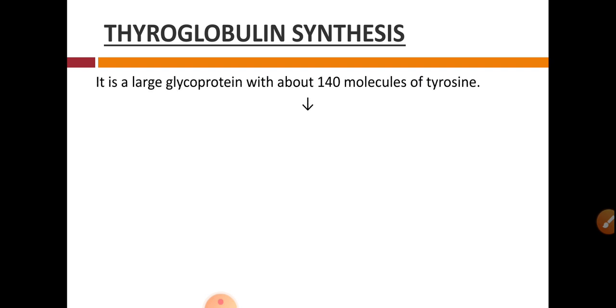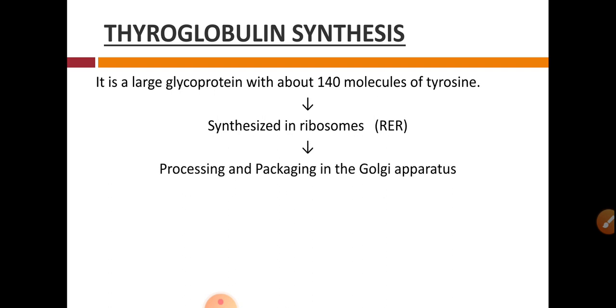So as we have seen, thyroglobulin is the glycoprotein with 140 molecules of tyrosine. These are synthesized in the ribosomes of the rough endoplasmic reticulum. Then these are transported towards the Golgi apparatus for processing and packaging.